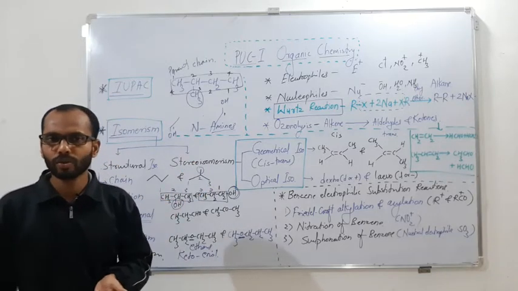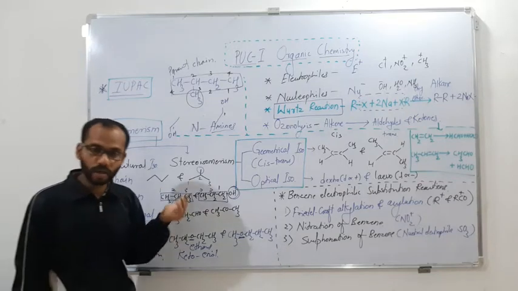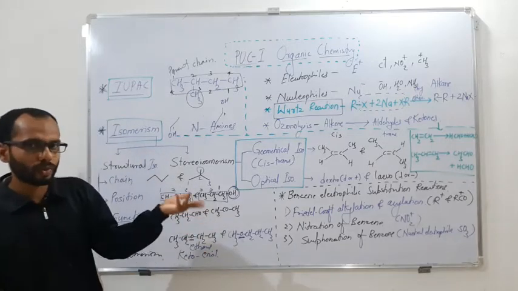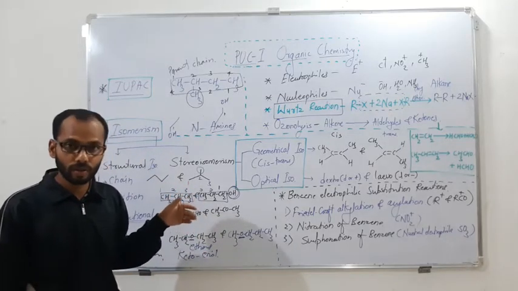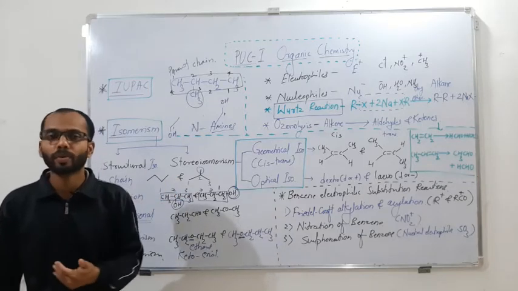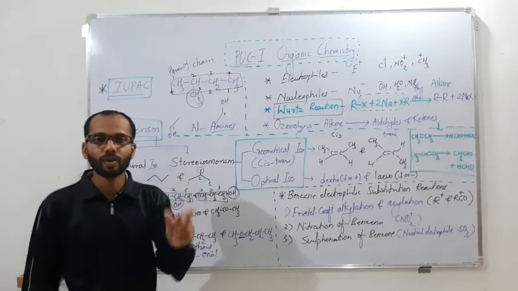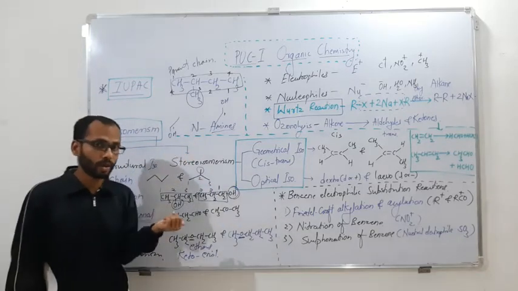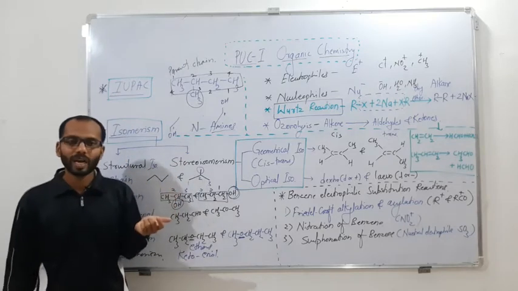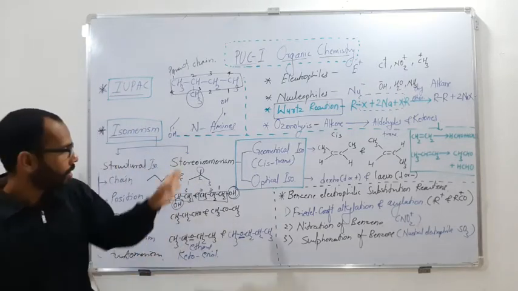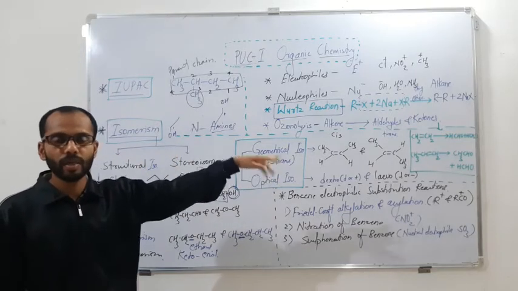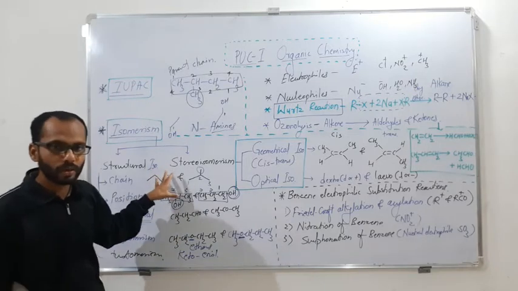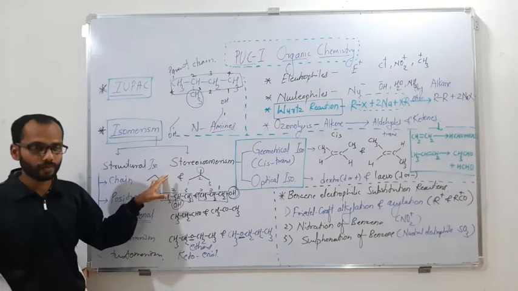If you have only one oxygen atom, then the choices are that it may be an alcohol, ether or phenol. To be a phenol, there should be a benzene ring. To be an alcohol, there is no benzene ring. With oxygen, it may even be a ketone or aldehyde possibility. But if you have a general formula, then you can easily predict whether it belongs to an aldehyde, a ketone, an alcohol or a phenol. If you have just a halogen, then they are going to be haloalkanes. If you have nitrogen, then they are going to be amines. If you have oxygen and nitrogen, then it may be an amide. So get the general formula so that it will be easy to find which family it is.